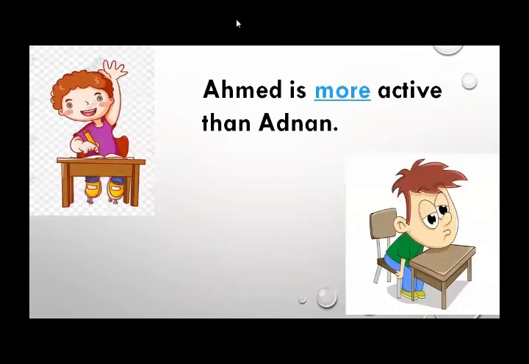Okay, he is sleeping in the class. So what is Ahmad doing? He is writing something in his copy, right? And he's raising his hand to ask questions. So Ahmad is more active than Adnan.